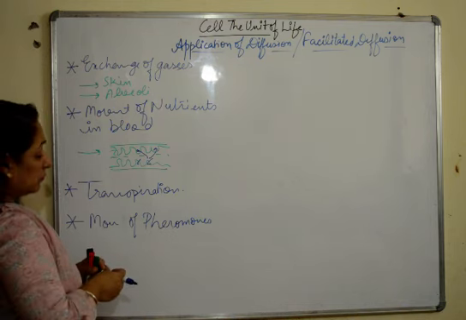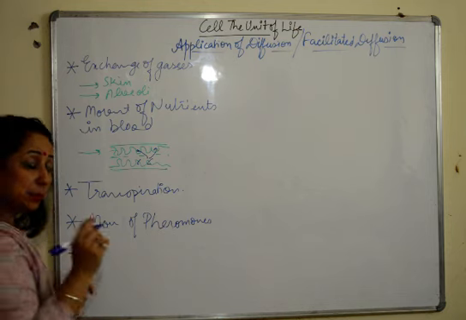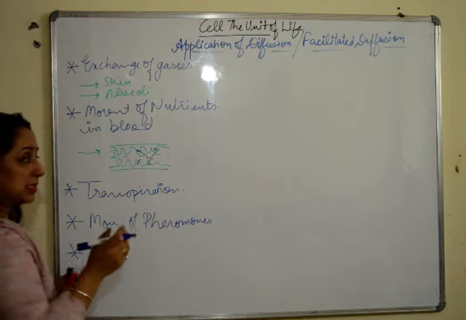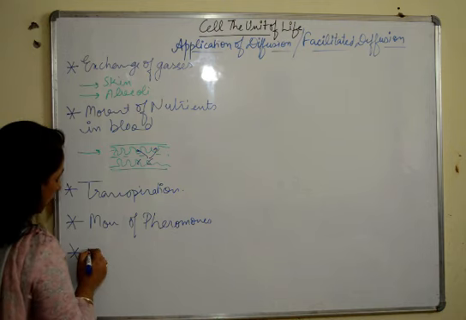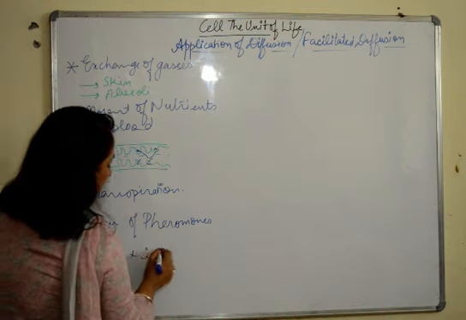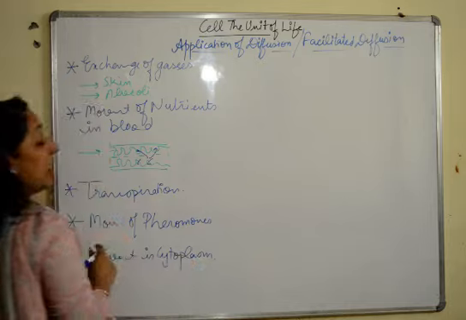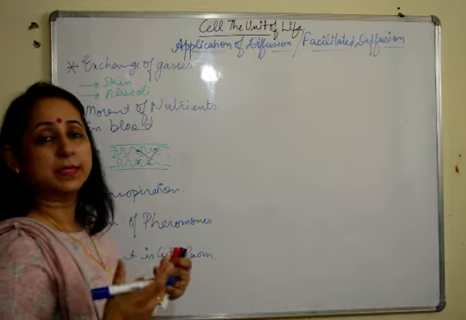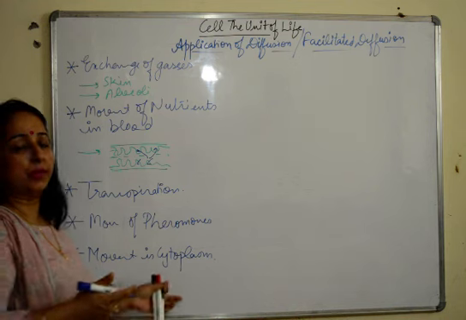Also, this type of the process of diffusion occur in the cytoplasm also. The substances or the gases moving in and out of the cytoplasm. So the movements in cytoplasm, that is also under the influence, or it takes place by the process of diffusion. So these are the various applications of diffusion.